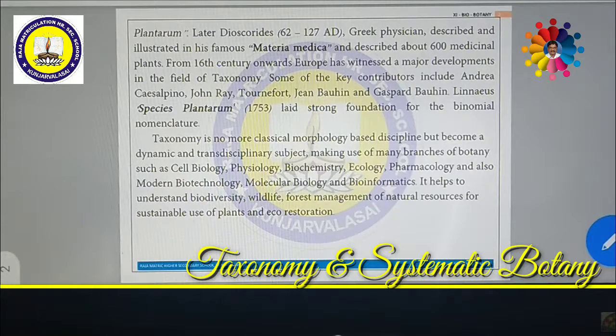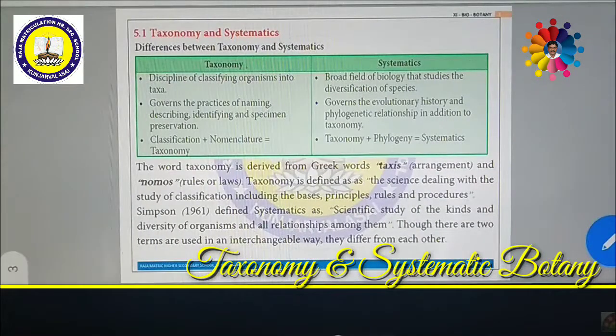So classification is not only for plants or animals, or even for organisms. Classification starts from the cradle to the burial ground. In such a way, our life is completely dependent upon classification. So taxonomy deals with the classification, naming, identification, and description of plants. These all come under taxonomy. Such a field we are going to see.